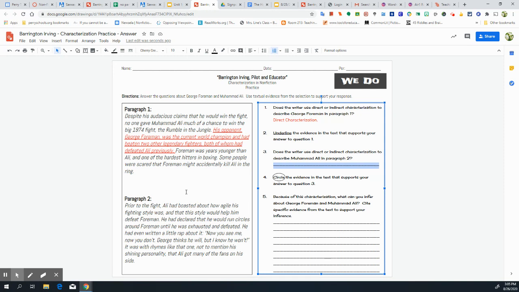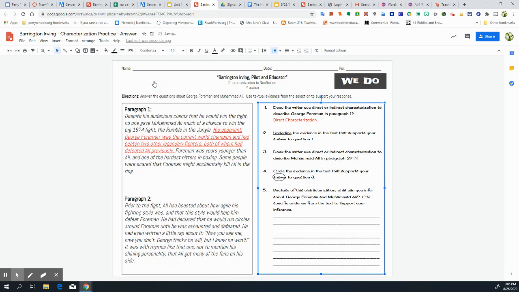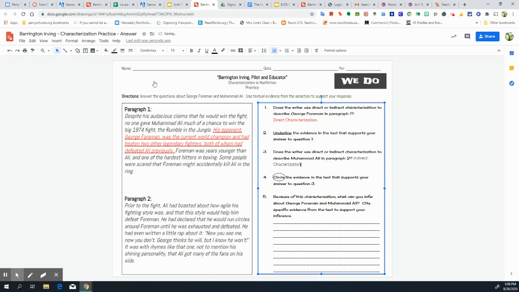All right, so does the writer use direct or indirect characterization? Well, here he is using indirect characterization. So indirect characterization. All right, I'm going to change the color on that.